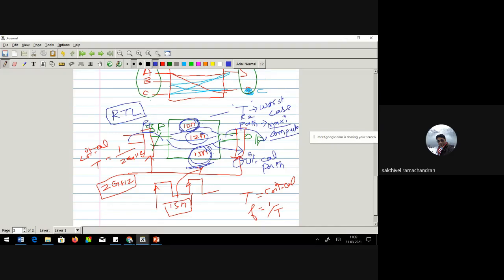Or while you write a code in Verilog, finally at the end, they will say the RTL logic for your Verilog code will boil down to something like this. It could be a full adder or it could be some sort of processor, whatever it may be, right? And this is how the frequency calculation is being done for any processor design. It could be a normal processor, a mobile processor, a DSP processor or some accelerator, whatever it may be. So this timing analysis is being done only for that.